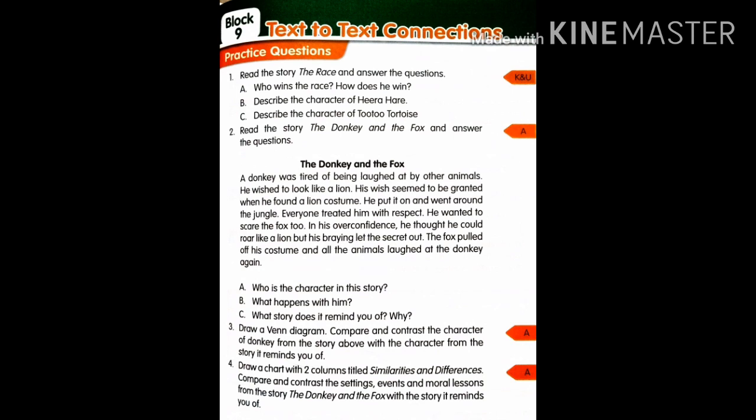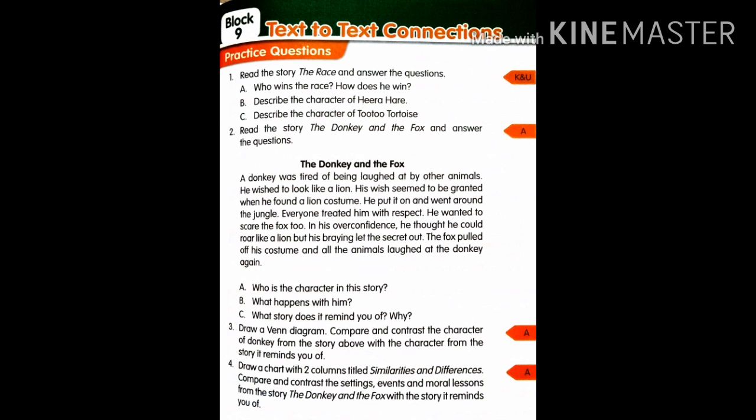Now second one, read the story The Donkey and the Fox and answer the questions given down. It is a story about a donkey and a fox. If you read, then you can write the answers. So what is the first question? Who is the character in this story? So according to the title, you can tell who the characters are. What happens with him? So who is the main character? If you observe, you want to write the main character. Who is the character in this story and what happens with him?